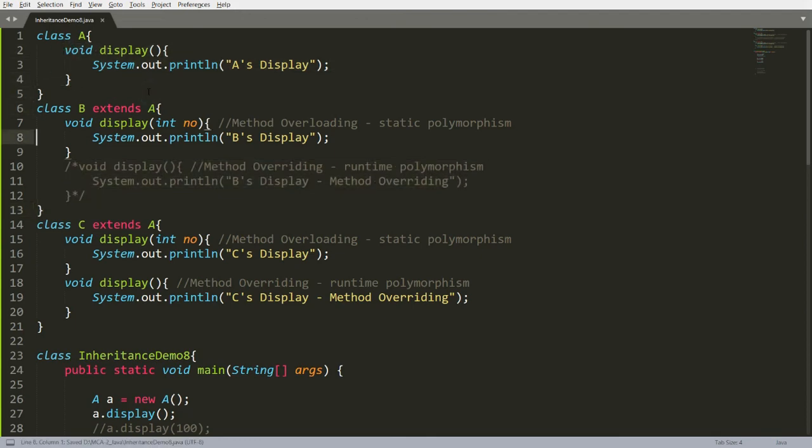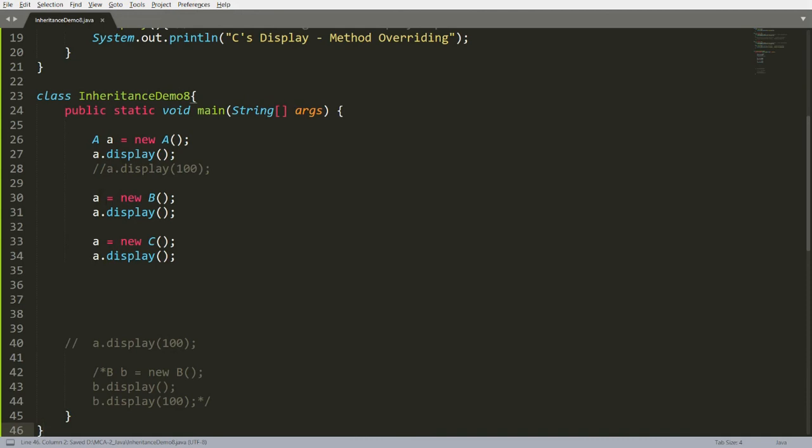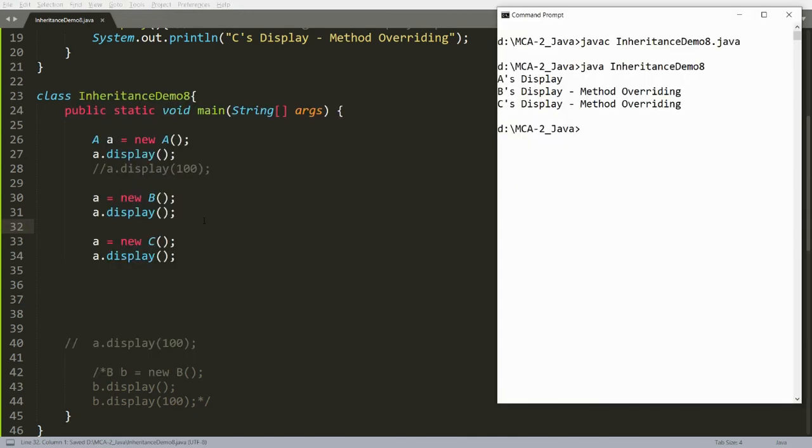It will not give you an error. So display function is not overridden in B class, but B already has the function display. Why? Because it is already there in the father. Father's property will be inherited into B, and that is the reason why whenever you call A dot display, it will call A's display over here.